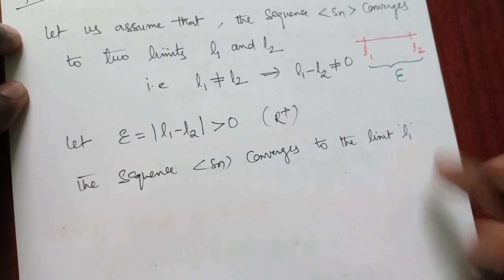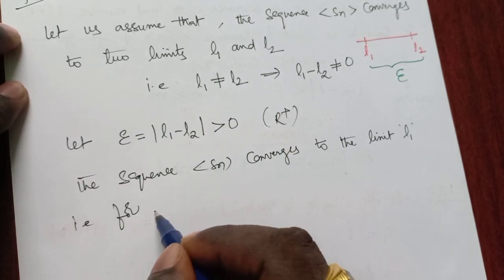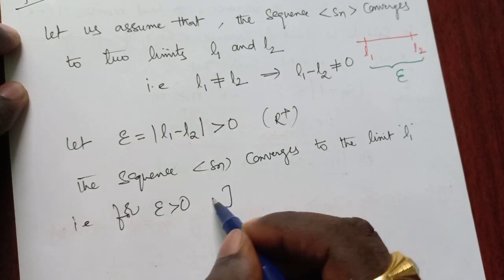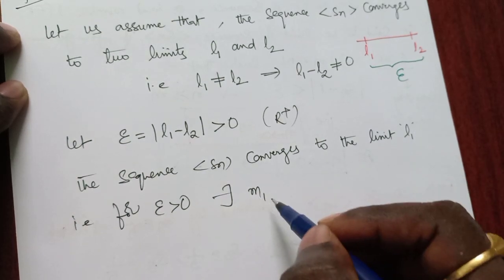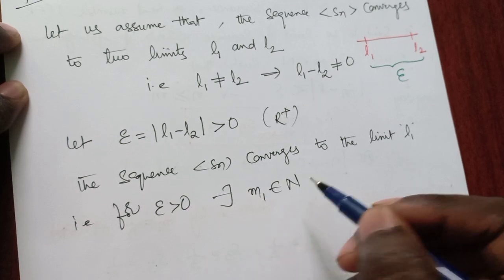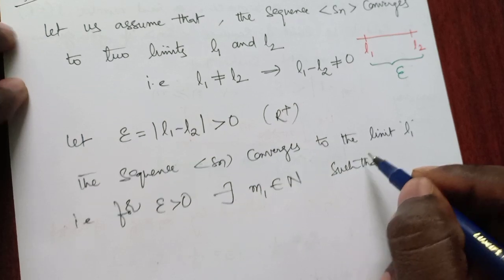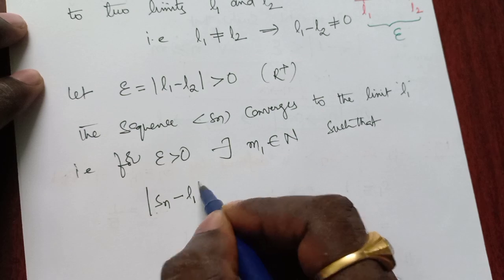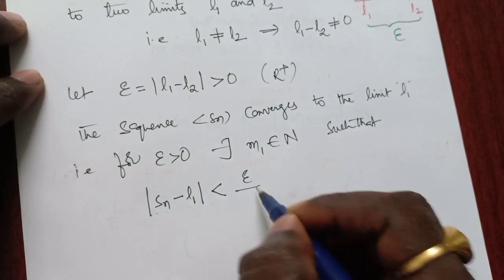The first one is L1, that is, for each epsilon greater than 0 there exists, so two limits, that's why I am taking two natural numbers. The first one, m1, is a natural number such that modulus of Sn minus L1 is less than epsilon by 2.